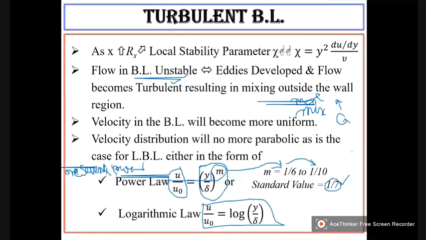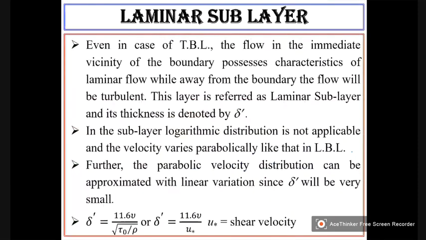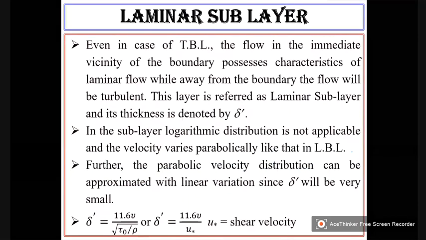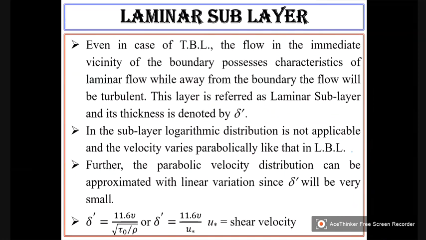Let us discuss about that. Even in case of turbulent boundary layer, the flow in the immediate vicinity of the boundary possesses characteristics of laminar flow, while away from the boundary, the flow will be turbulent. This layer is referred as laminar sublayer and its thickness is denoted by delta dash.